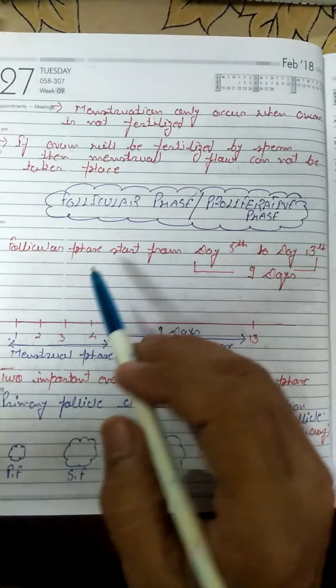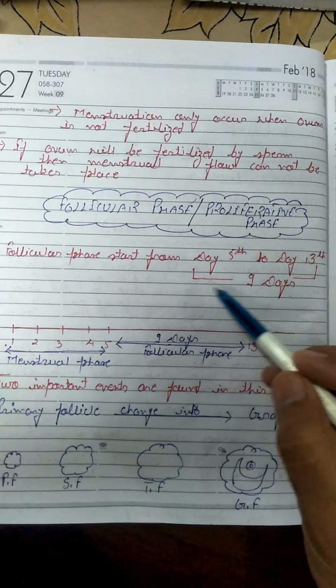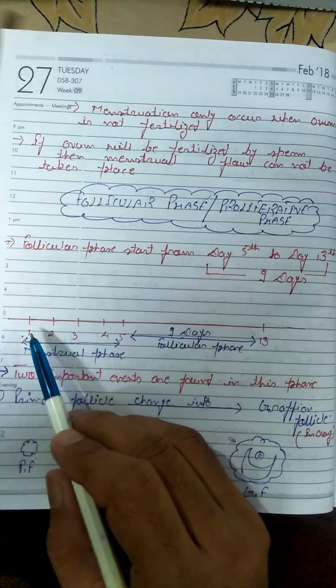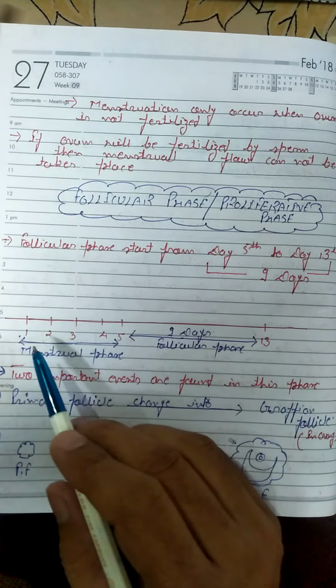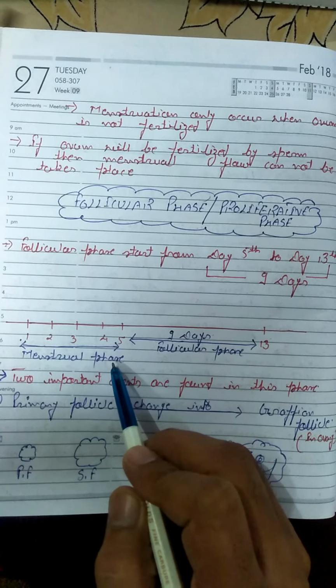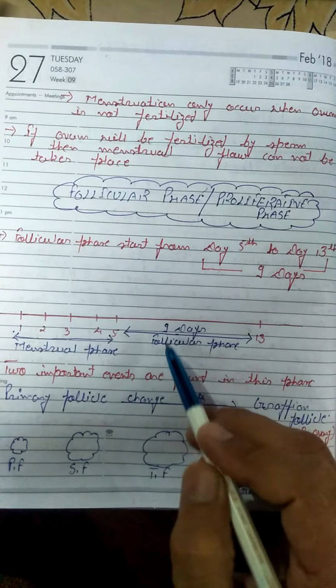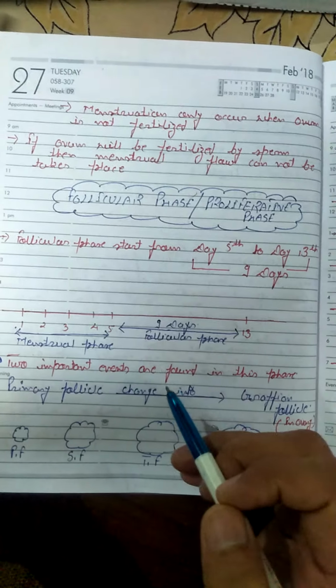So look here, the follicular phase starts from day 5 to day 13. It means 9 days are related to it. Suppose the menstrual cycle starts from day 1 to 13: 5 days are related to the menstrual phase, and from day 5 to day 13 the follicular phase is there. 9 days are related to it.